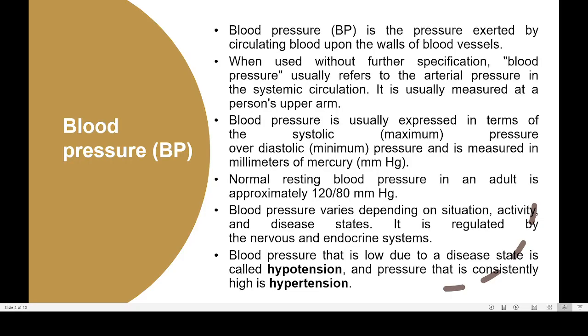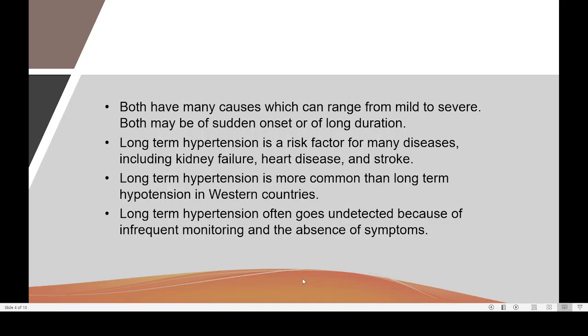Then one common type of cardiovascular disease is high blood pressure. You know that the normal blood pressure is 80 to 120. If it is higher than 120 and higher than 80, we call that situation hypertension. If it is lower, we call it hypotension. Now, the problem with hypertension is that it can result in kidney failure, heart disease, and also stroke.